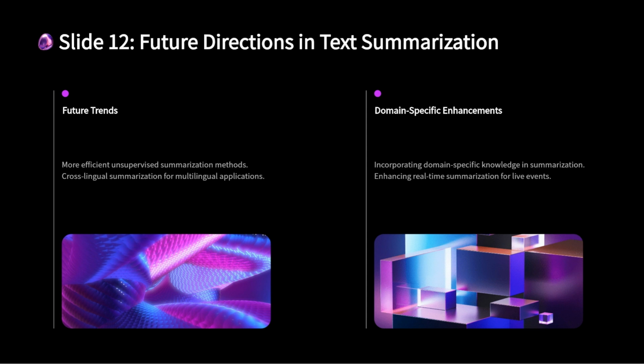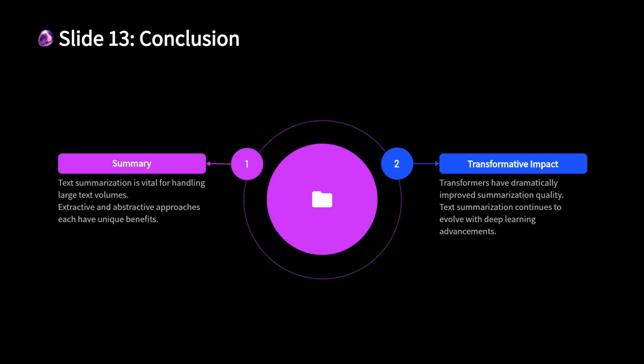summaries. Real-time summarization. There is a growing need for real-time summarization, especially for live events, such as news broadcasts or social media updates. In conclusion, text summarization is a critical task in NLP that allows us to efficiently process large